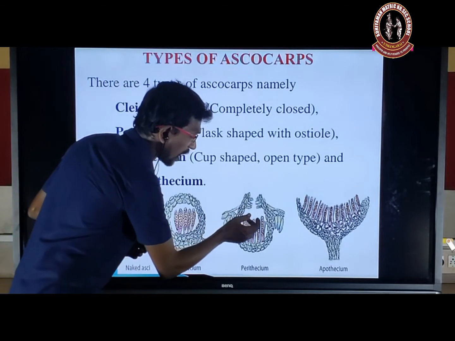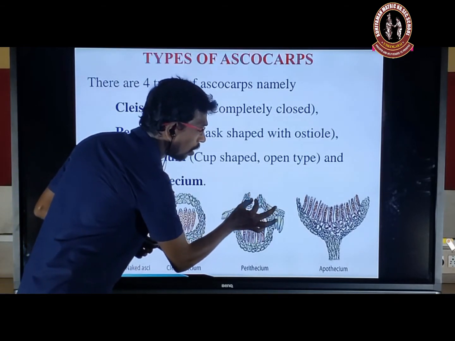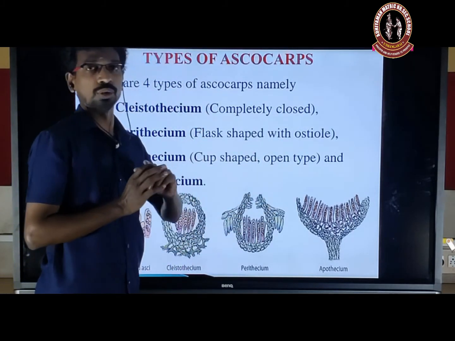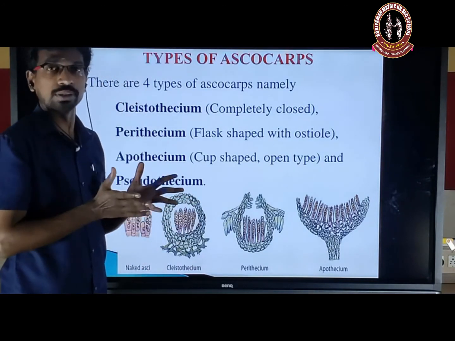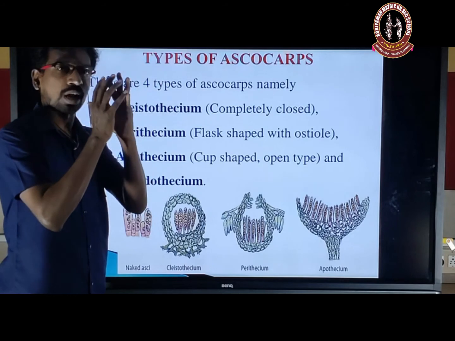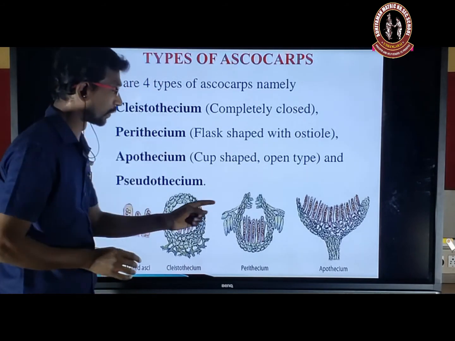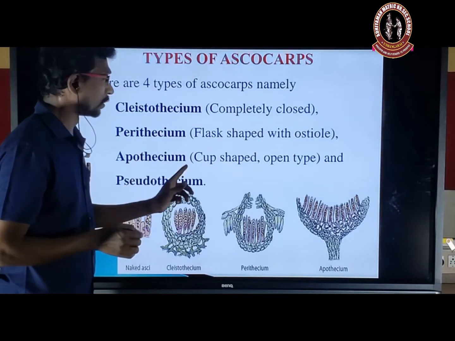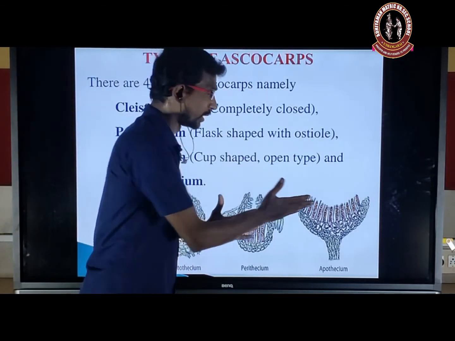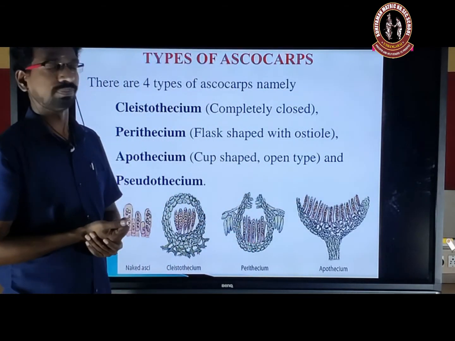So it looks flask-shaped and a small opening is present, that is the ostiole. Here the asci are completely surrounded, a completely closed structure, with only a small opening present. Apothecium, the cup-shaped, it's an open type. It looks like a cup shape.